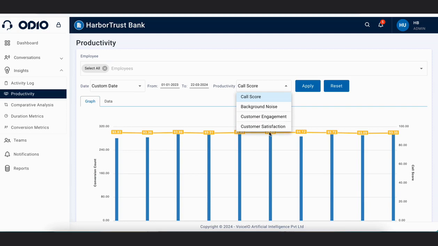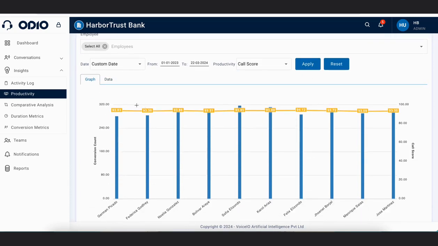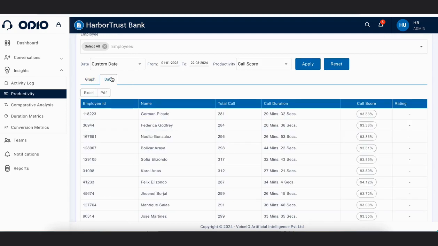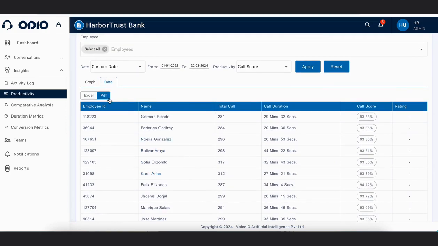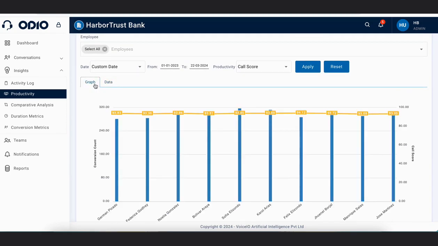And then you choose on what parameter you want to see the data. For example, right now we are seeing the graph for the call score metric. Then you can select background noise, customer engagement, and then apply and see. In this tab, the data is coming in graphical form. Here in this tab, we can see it in tabular form as well, and we can download it in the form of PDF and Excel as well.